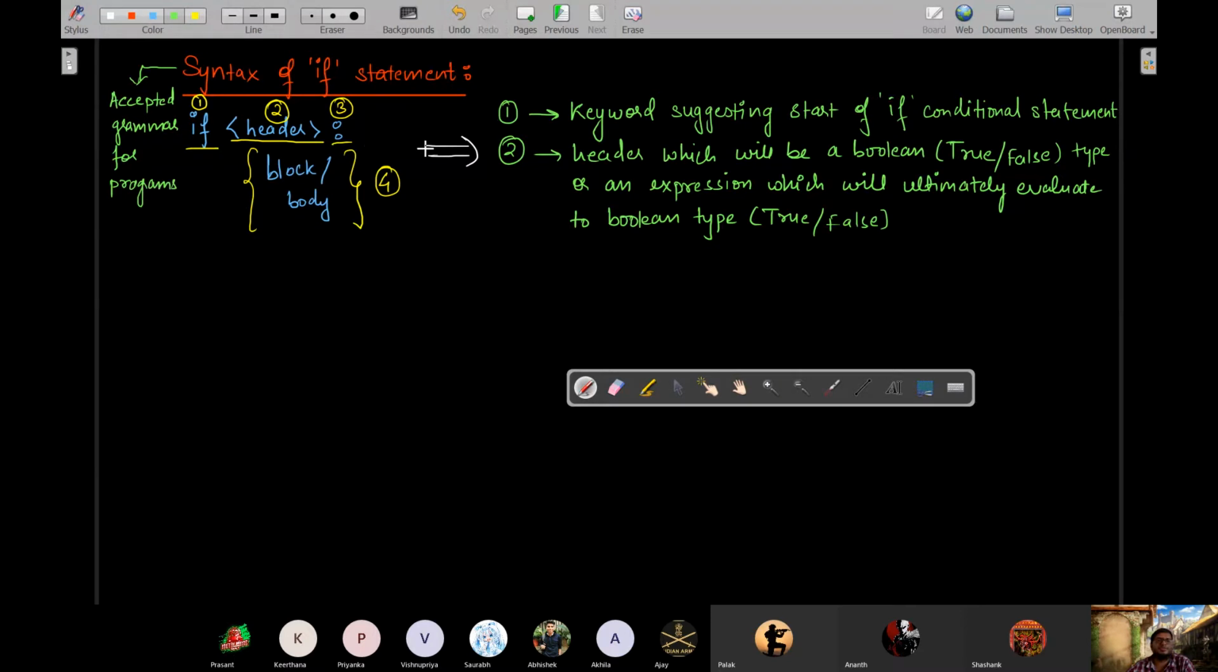For programs. Okay, so the header is clear. What all things can be a header? You can either specify directly true or false, any one of them, or you can write an expression which will evaluate to true or false. Once the true or false appears after evaluation, then depending on whether it is true, it will get inside the body. If it is false, it will not go inside the body.